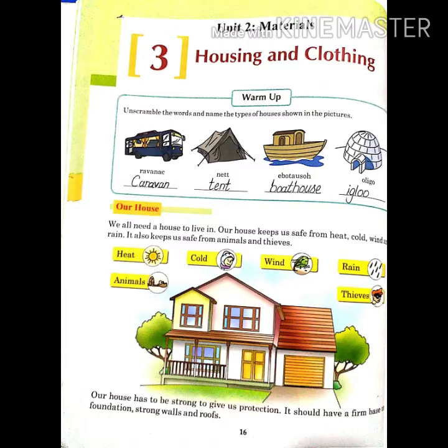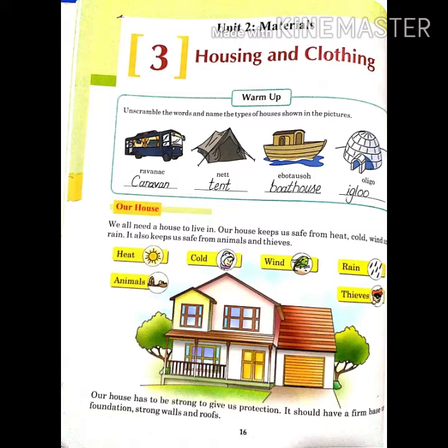Our house. We all need a house to live in. Our house keeps us safe from heat, cold, wind and rain. It also keeps us safe from animals and thieves. Our house has to be strong to give us protection. It should have a firm base or foundation, strong walls and roof.